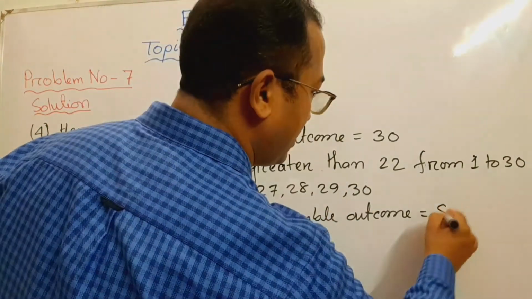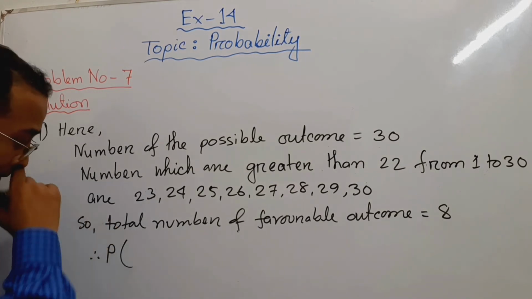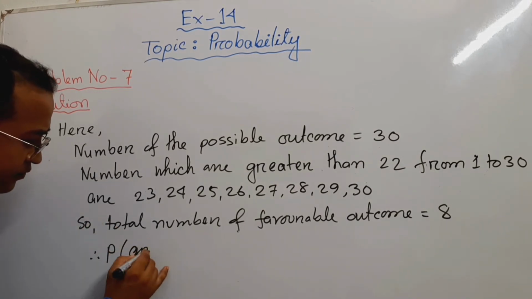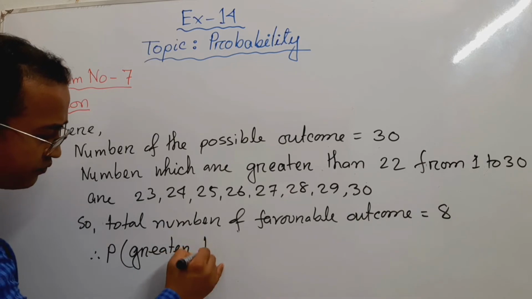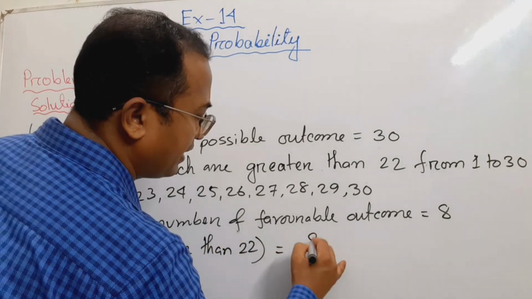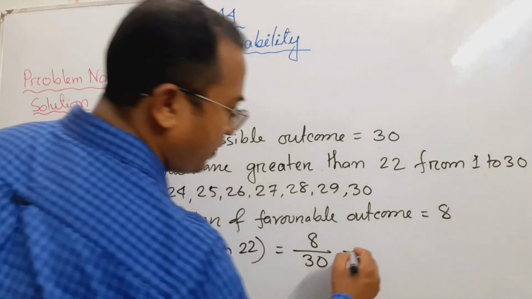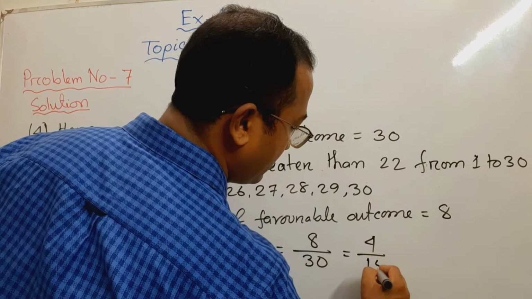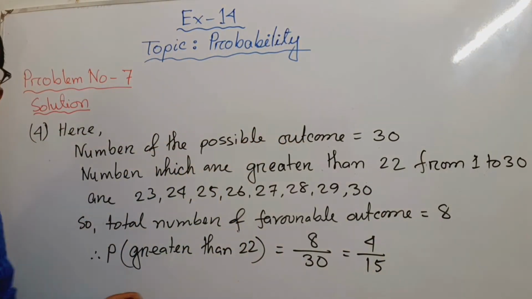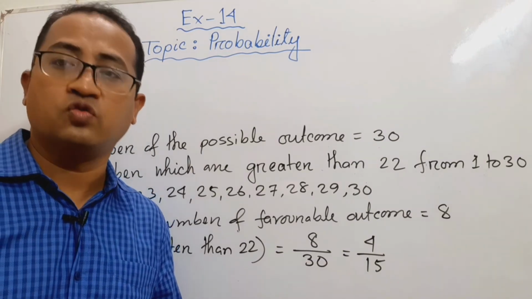So 8 is the favorable outcome. Therefore the probability of greater than 22 is 8 by 30. If you cancel it by 2, it will be 4 by 15. This is the probability of a number greater than 22.